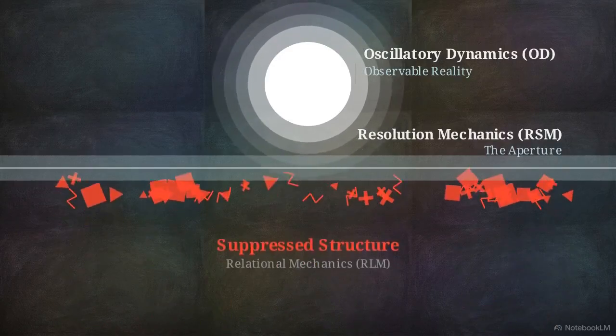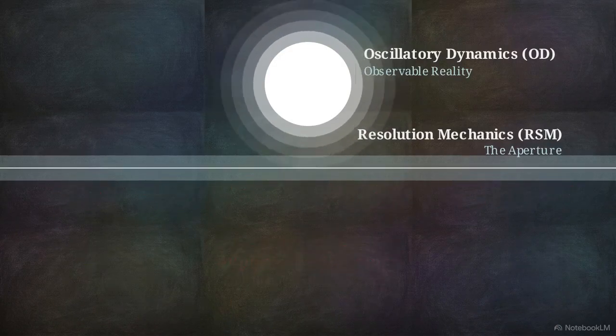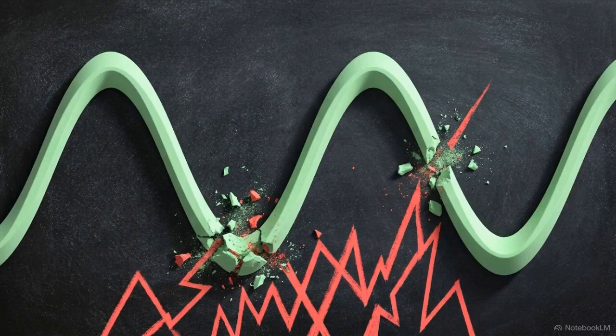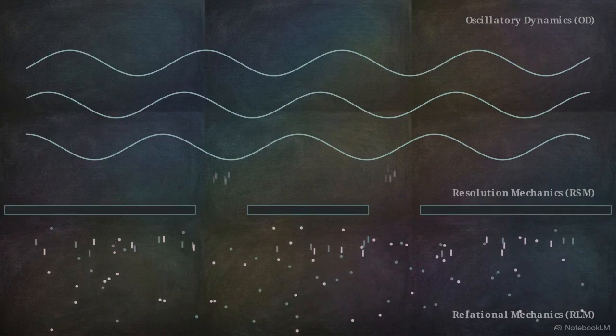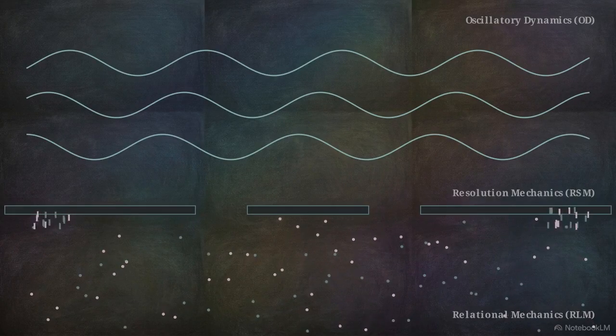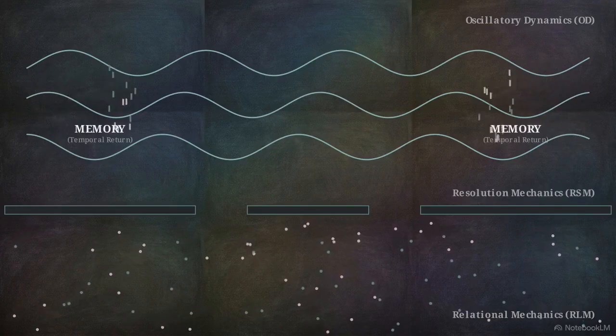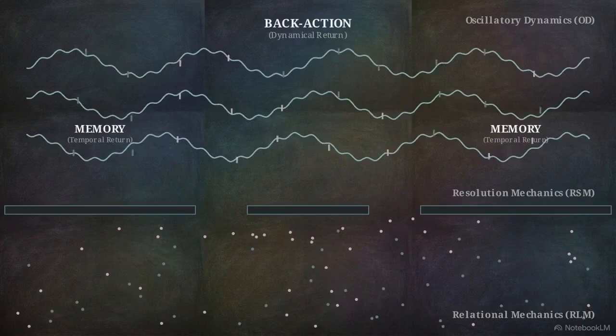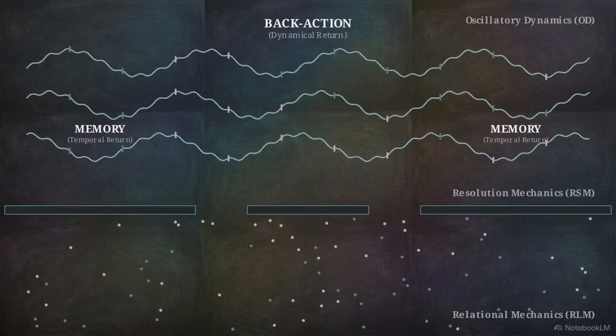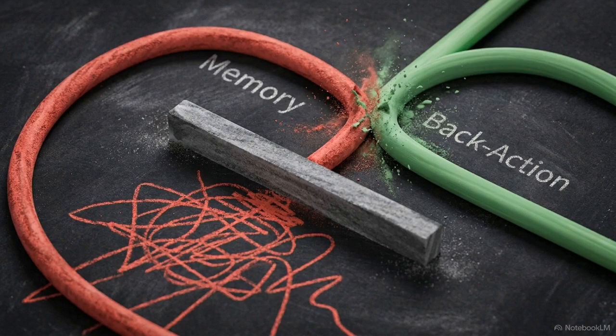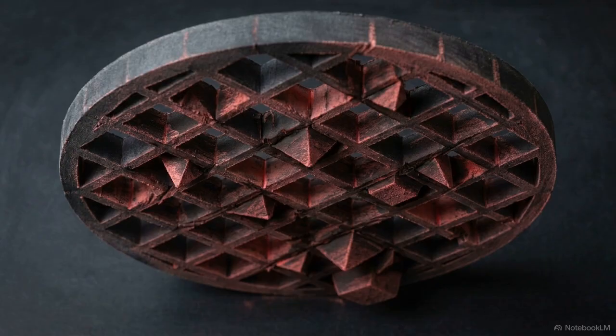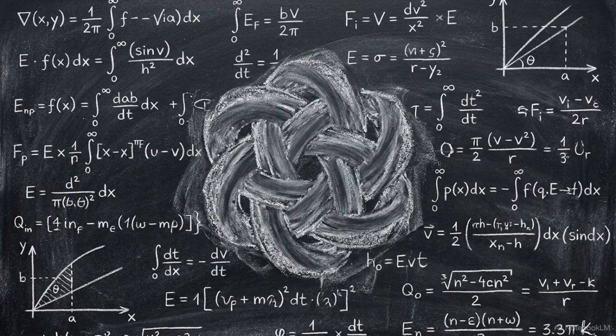If our reality is a filtered projection, what happens to all the physical structure that doesn't make it through the aperture? Suppressed structure doesn't just disappear, it bleeds back into our observable world. This suppressed data re-enters our description in 2 ways. We see it as memory, the way past interactions influence the present, and as backaction, the physical disturbance that occurs when we attempt to measure a system. Memory and backaction are 2 views of the same physical return. They are the signatures of the data that the aperture tried to discard. The noise and friction in our equations are the traces of a hidden structure we haven't accounted for.